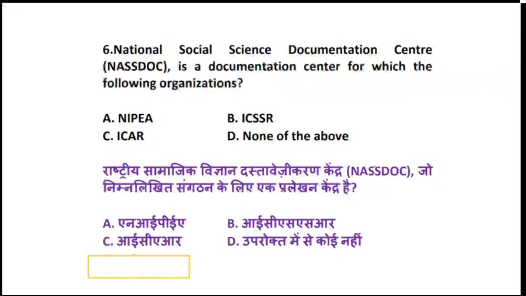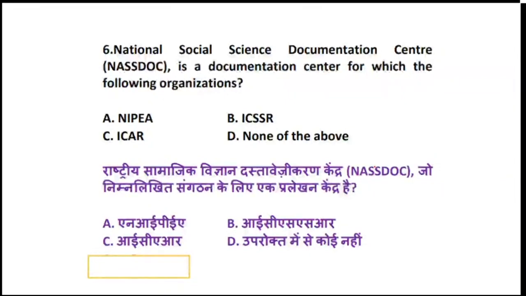Now see, what is the objective of this particular body? First of all, if I talk about ICSSR, the full form is not given. Many of you know the full form, but still I'll repeat. It is called the Indian Council of Social Science Research, which was established in the year 1969 by the government of India, basically to promote research in social science in the country of India.